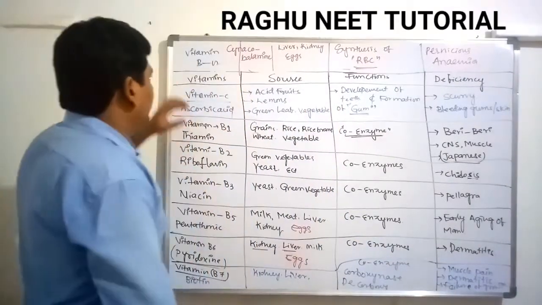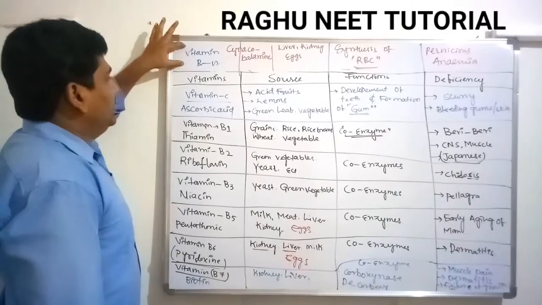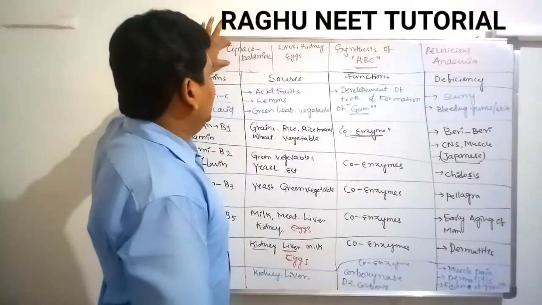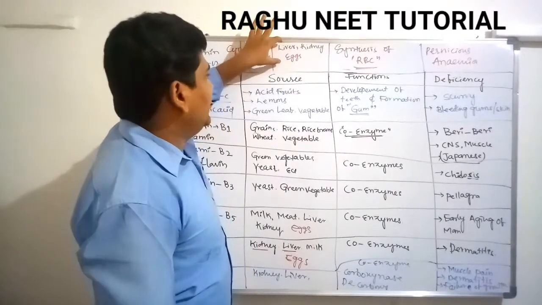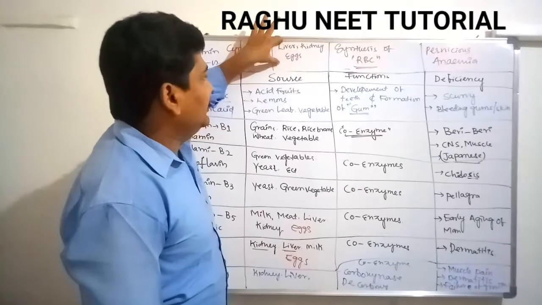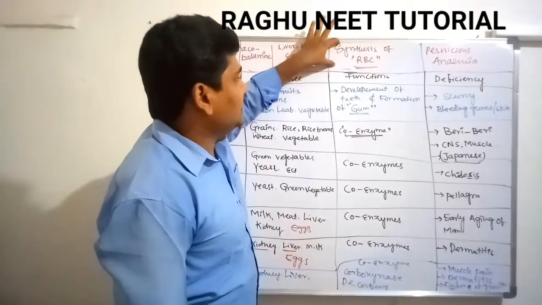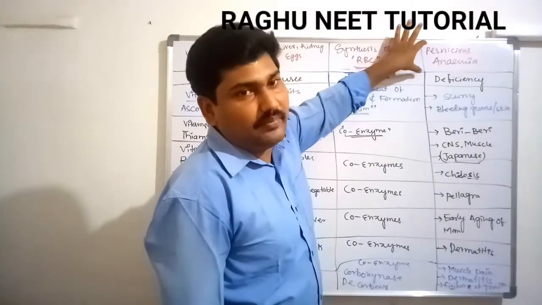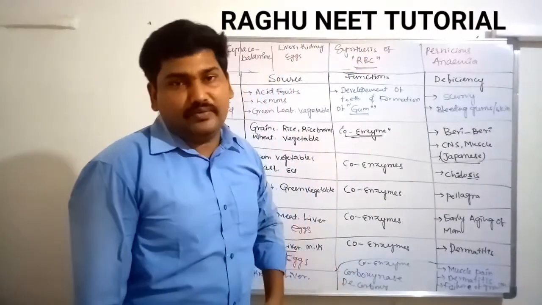The last one of the B complex is vitamin B12, scientifically called cyanocobalamin. It is very essential in our body. The sources of cyanocobalamin are liver, kidney, and egg also. It is involved in the synthesis of RBC in the liver region. Its deficiency leads to pernicious anemia.